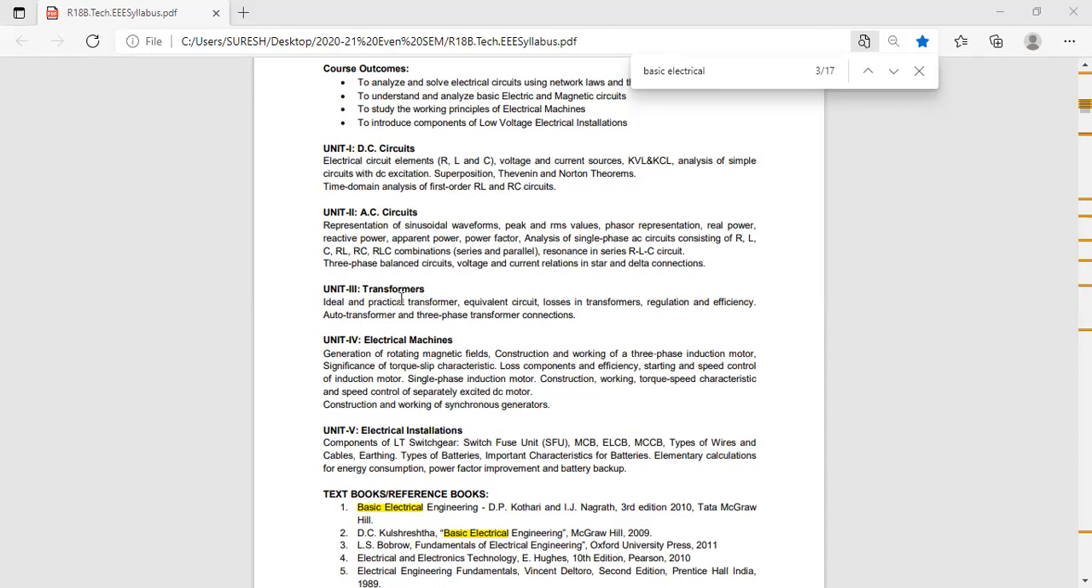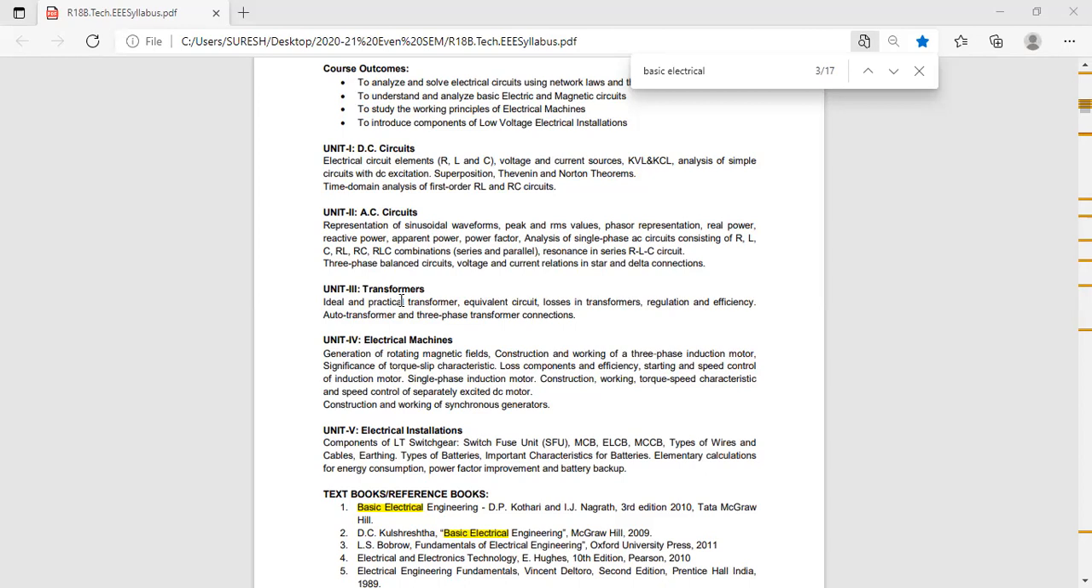And second question you write down. What are the types of transformers according to construction? Can anyone tell? Shell type and core type. In exam, they'll ask for 2 marks.